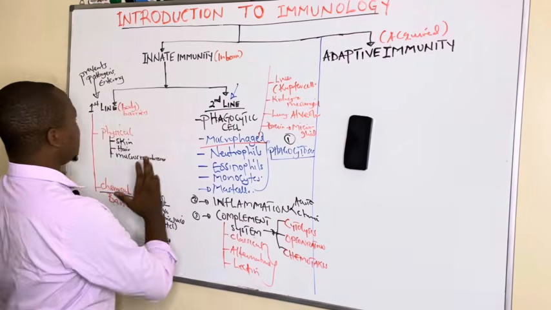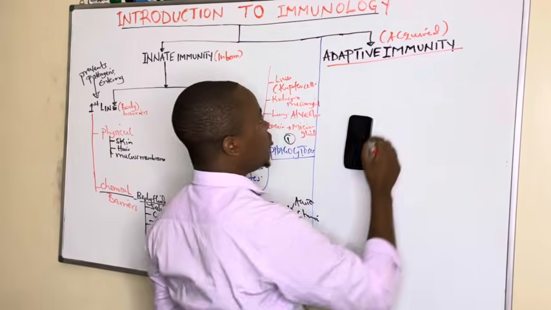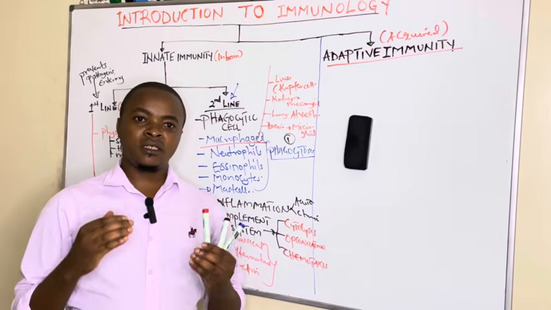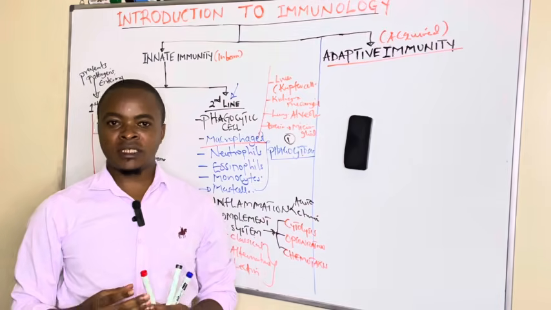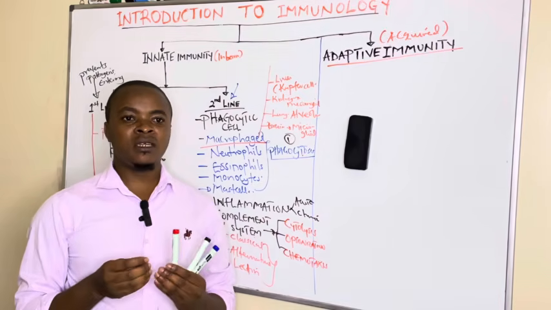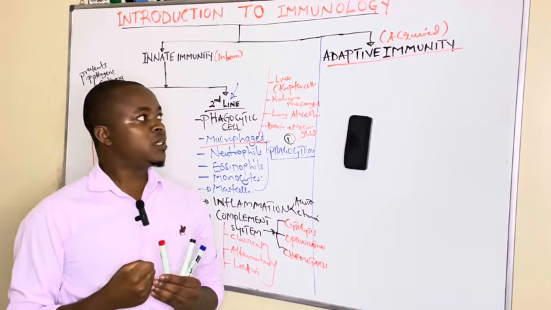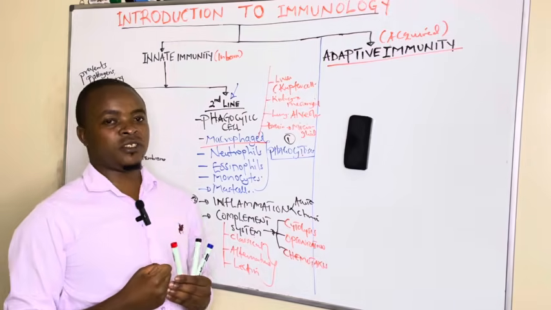So after ending innate immunity, now we can talk about adaptive, or what we call acquired. This acquired immunity, we said, comes after exposure. It is not inborn, but when you are exposed, the body develops the mechanism to defend against this invading pathogen.